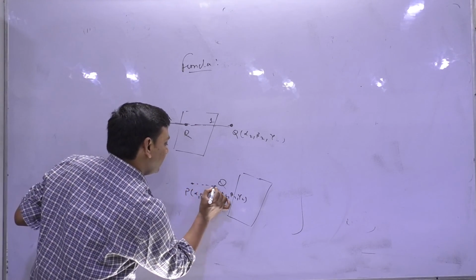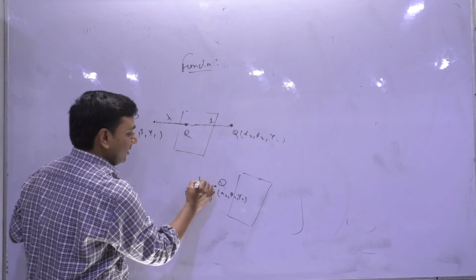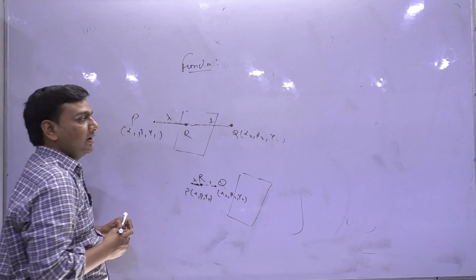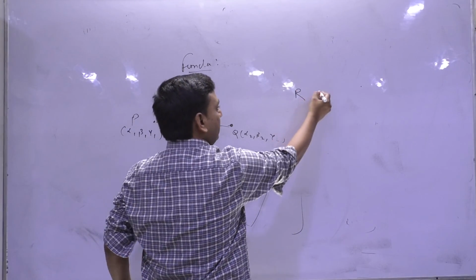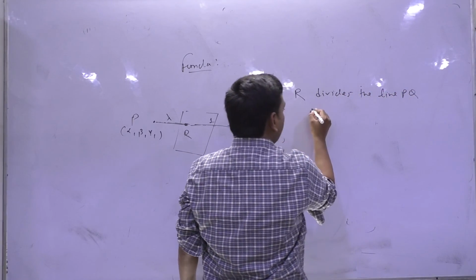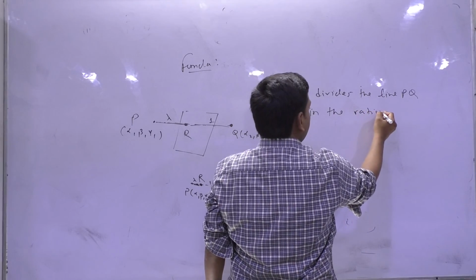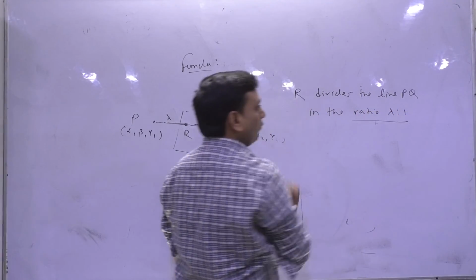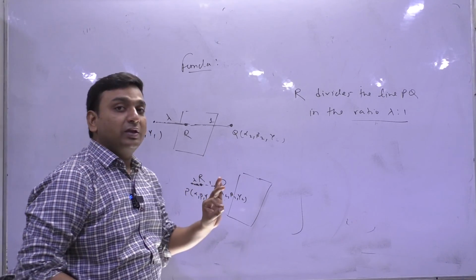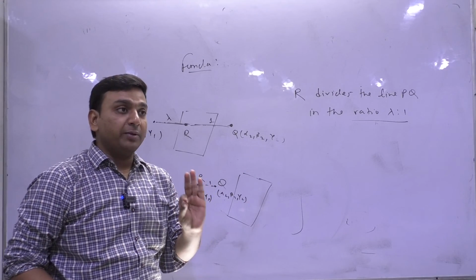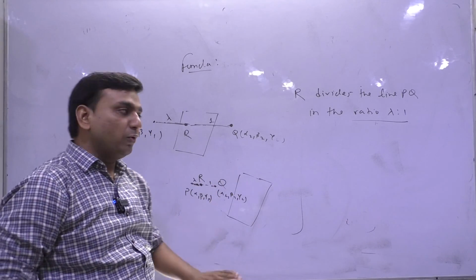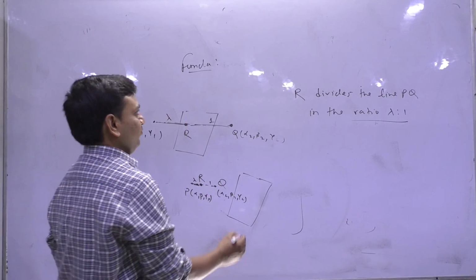Suppose that this is a connecting line and there is a point R, okay, this distance is the ratio lambda, and this is 1, means R divides the line PQ in the ratio lambda is to 1. Is that clear or not? Okay, please focus. This looks very easy but is very important, क्योंकि यहाँ के बाद acute obtuse वाला जो heading है that will be more clear from this only. Okay, चलो.